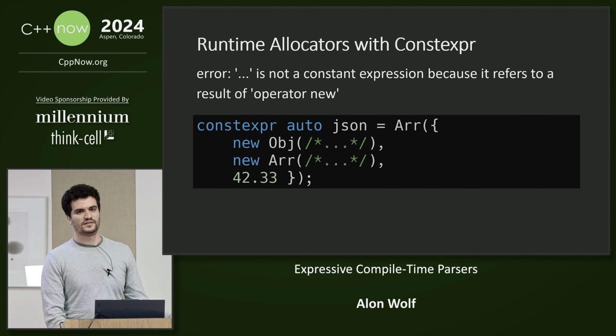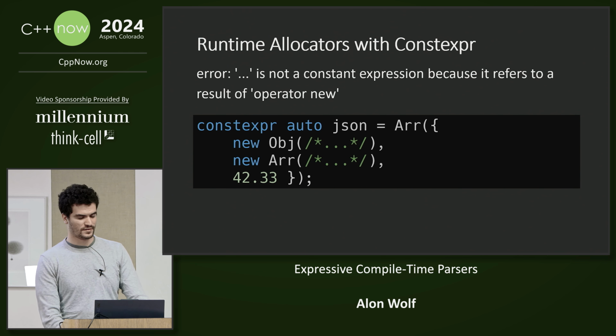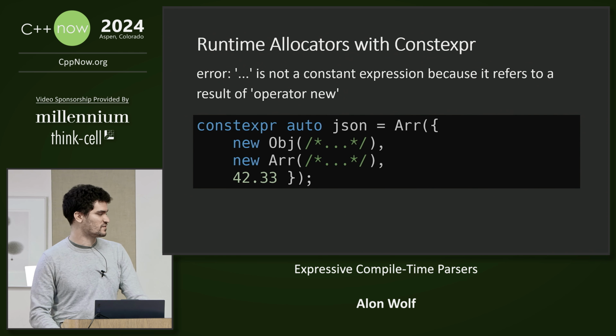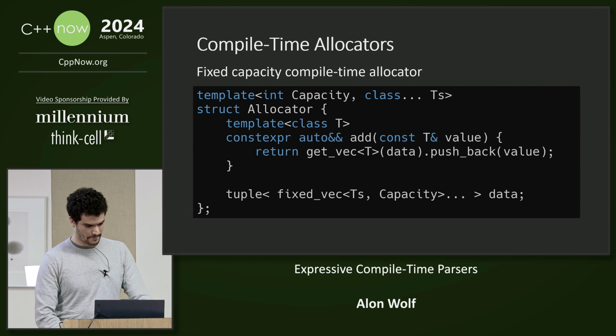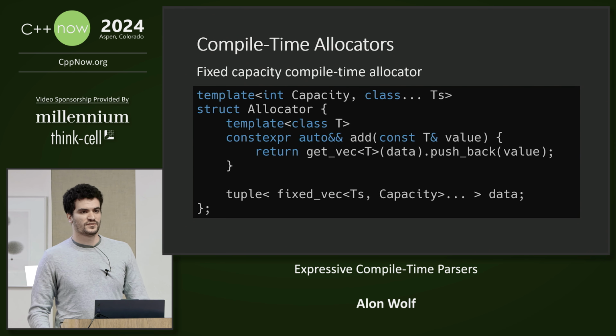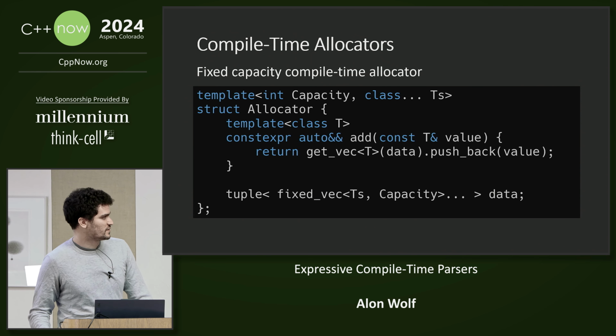But if we try to make it a constexpr, then we will get an error. You can use new and delete inside a constexpr function in C++20, but you cannot store the result in constexpr variables. They must all be deallocated. So we can solve this issue by using a compile time allocator instead.